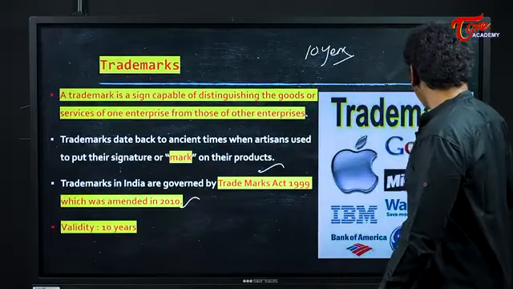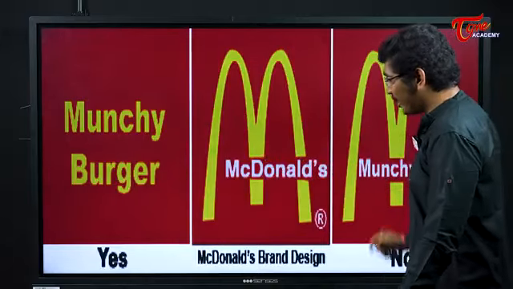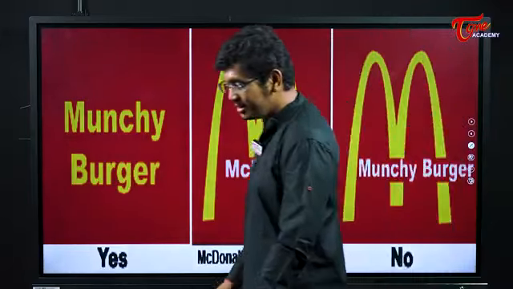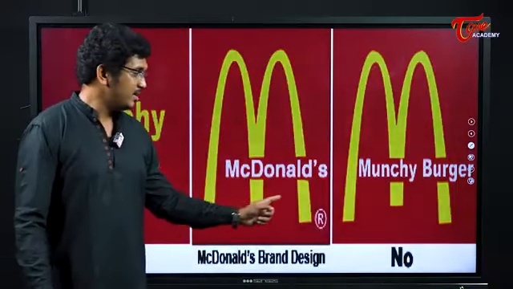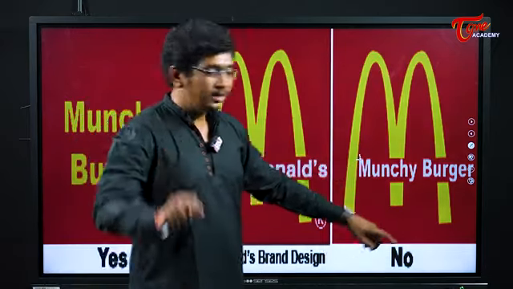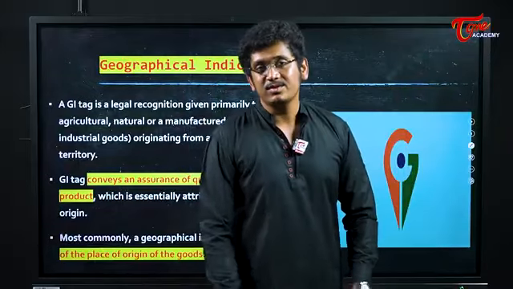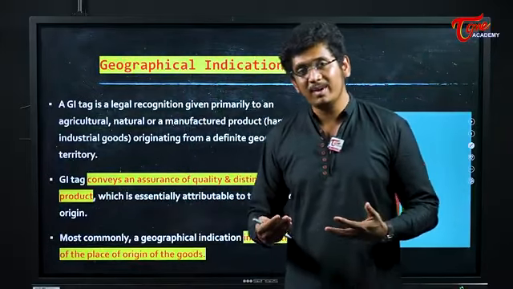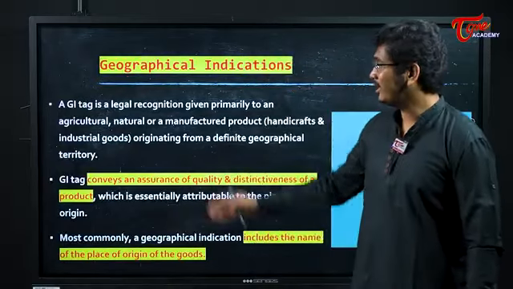Okay, what is a trademark? Trademarks are logos. Basically, these are your trademarks. If someone is using your trademark without your permission, then that is a crime. You will also be fined for such a crime. See, McDonald's Munchie Burger. If someone is using the McDonald's logo, that is very wrong. So how many years of protection will you be given, my friend? 10 years of protection. After 10 years, you have to reapply, again and again, so that you are protected.